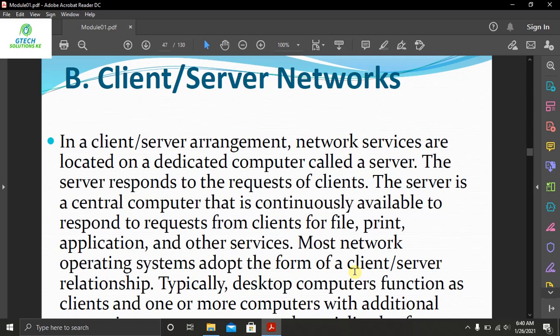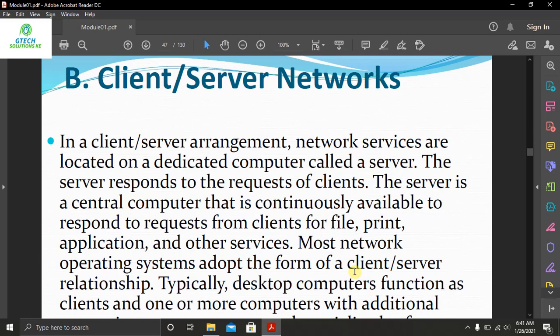The server responds to the requests of our clients. The server is a central computer that is continuously available to respond to requests from clients for file, print, applications, and other services.